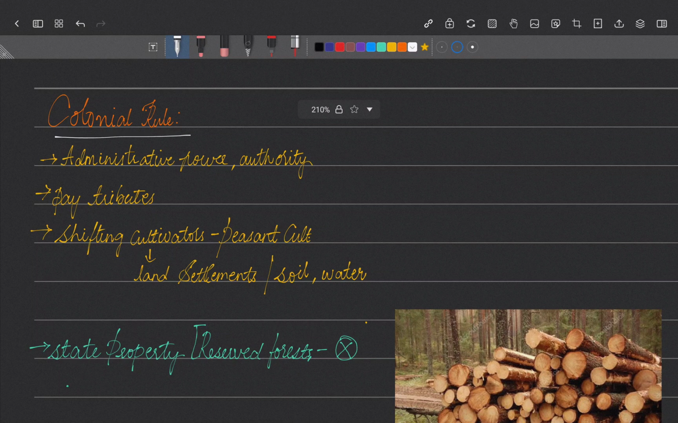So here comes the colonial rule and the impact it had on the tribal people. Tribal chiefs used to have the administrative power and the authority of controlling the tribals, right? As the Britishers came, they assumed the authority, and slowly the administrative power and authority of the tribal chiefs declined. And they had to pay tributes to the British, right? Just as people paid revenue to the Britishers, the tribals were also forced to pay tributes to the British. They had to pay large tributes, like forest produce, etc.